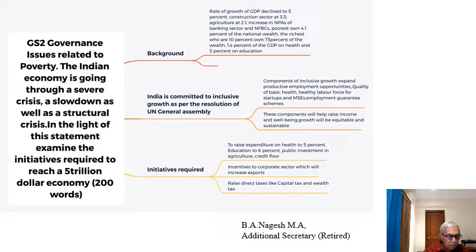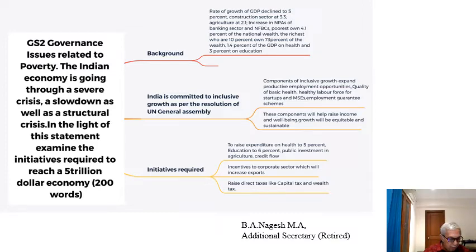There must be public investment in agriculture, then increasing credit flow. This is one of the initiatives which are required for India to reach a $5 trillion economy. The second thing would be incentives to the corporate sector. When you give incentives to the corporate sector, it would mean increasing exports, and the country will benefit with the increase in income and exports.